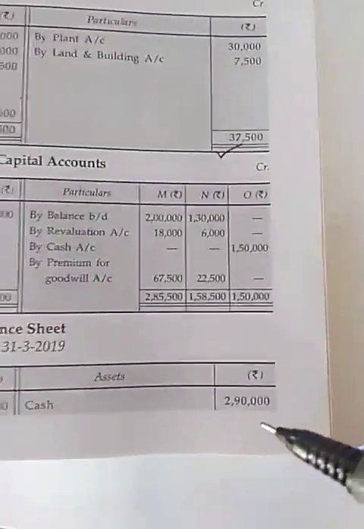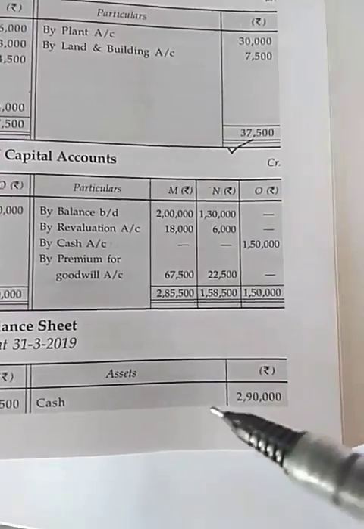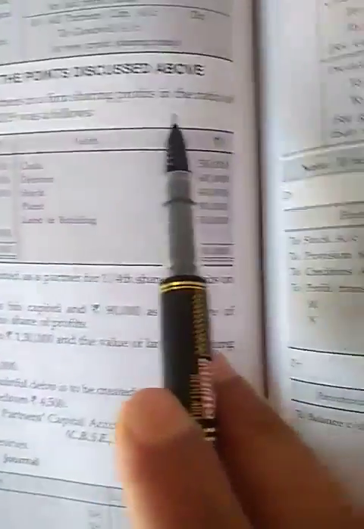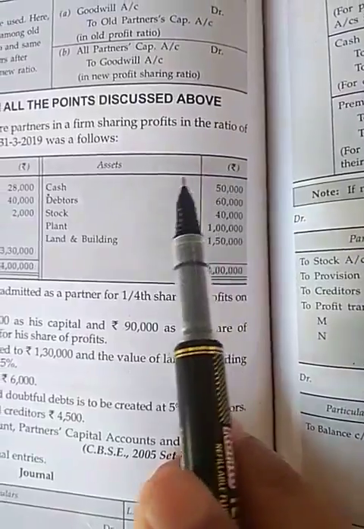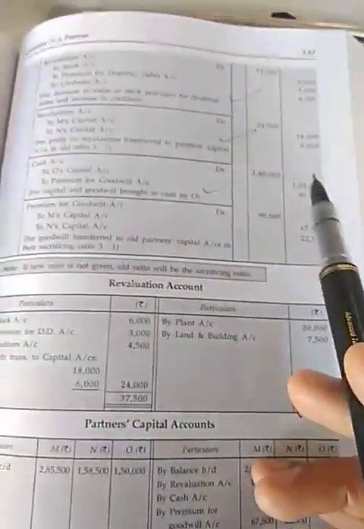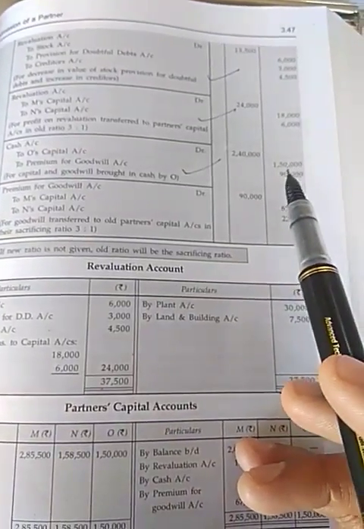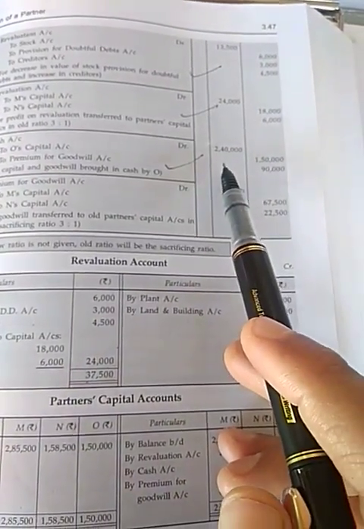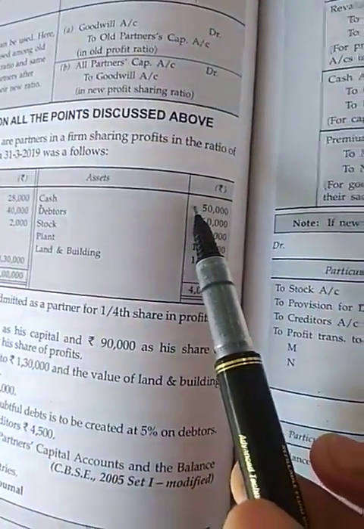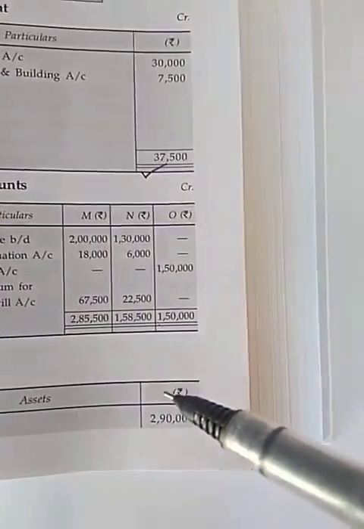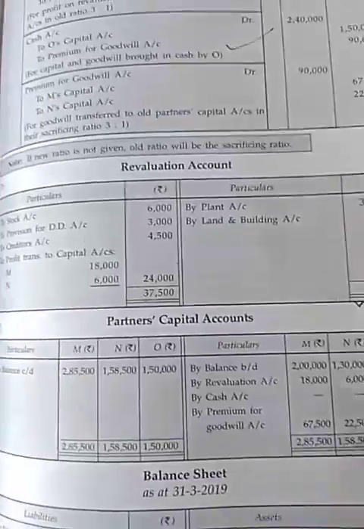In asset side, cash 2,90,000, because it is given first balance 50,000 in balance sheet, and O brings his capital and premium for goodwill 2,40,000, so 2,40,000 plus 50,000, it will be 2,90,000.